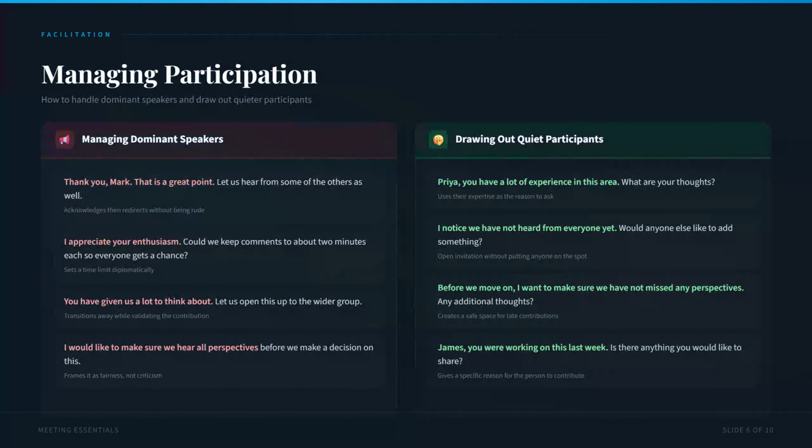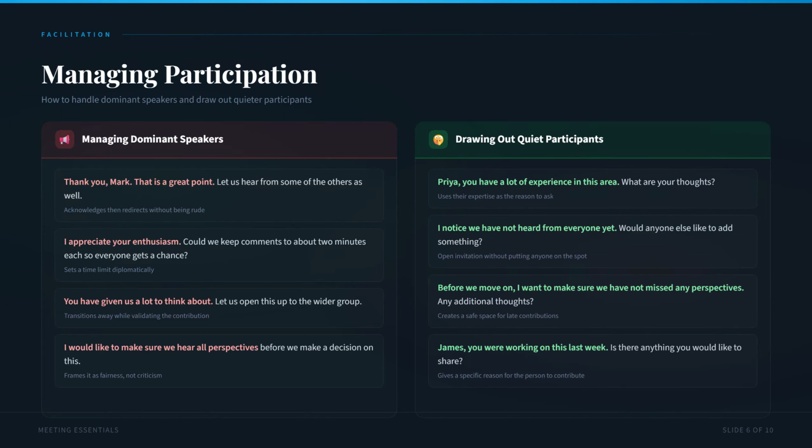One of the most important chairing skills is managing participation. This means handling two common situations. On the left, managing dominant speakers. These are people who talk too much and crowd out others. You might say, "Thank you, Mark. That is a great point. Let us hear from some of the others as well." Or, "I appreciate your enthusiasm. Could we keep comments to about 2 minutes each so everyone gets a chance?"